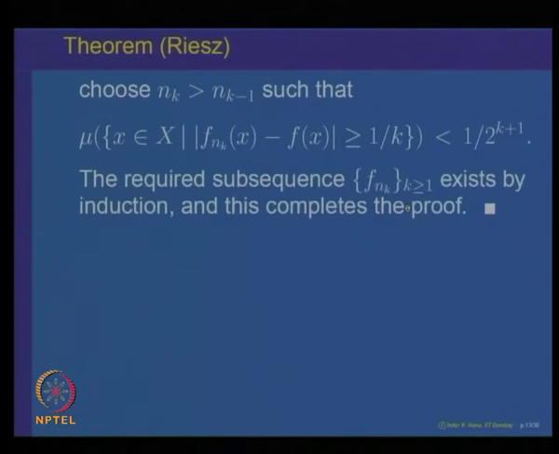So, by induction the existence of the sequence f_{n_k} with this property is complete, and hence this subsequence converges almost everywhere to f.